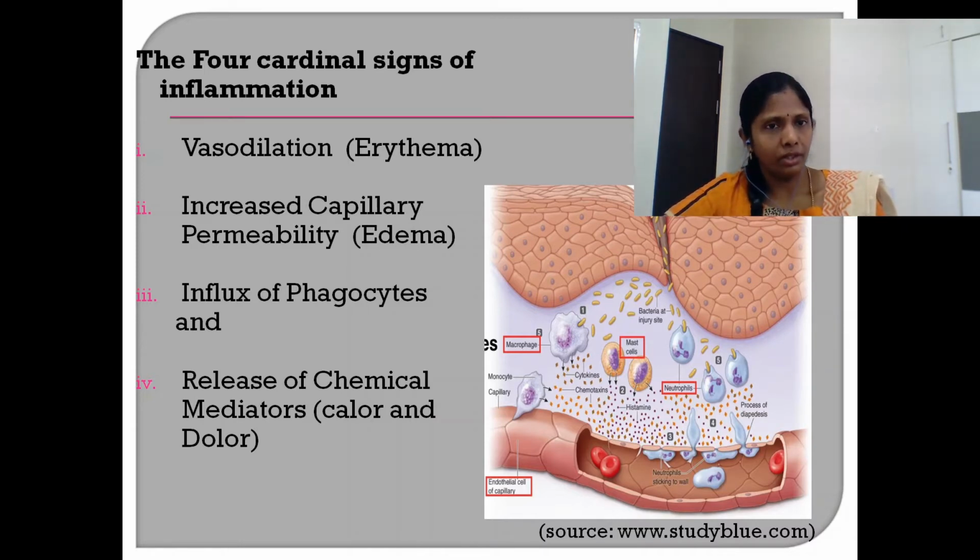Now, because of this constriction, around the site of pathogen entry, there is a swelling of the blood vessels. This causes redness or erythema. This is also called vasodilation. Now, when the blood vessels undergo vasodilation, that is when they swell, the blood vessel walls become thinner and have an increased permeability. This leads to accumulation of fluid on the other side of the constriction. So this is called edema.